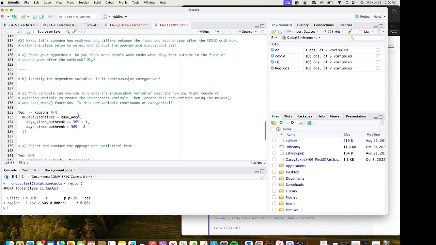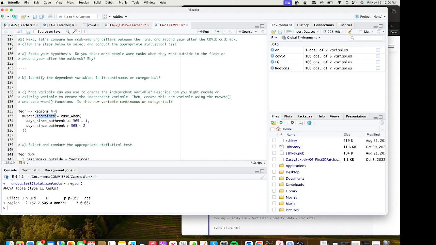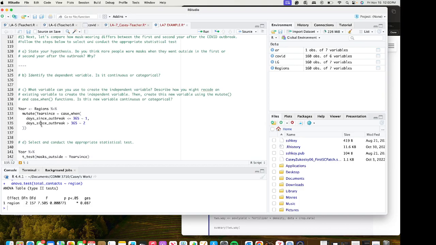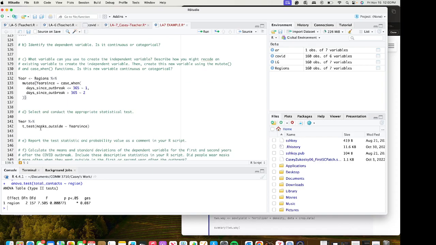But when we are looking at years since and something like days, we can assume that these are categorical variables, because there is only a limited number of days in a year, and a limited number of years since COVID. That does not exist on an infinite range; there's not an infinite number of possibilities in the range between days and years.